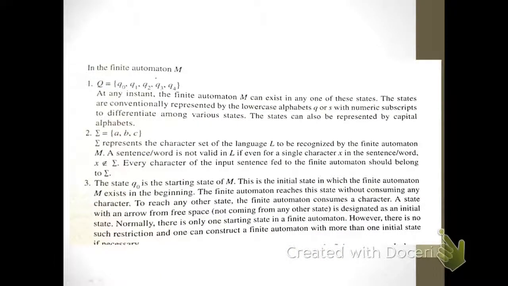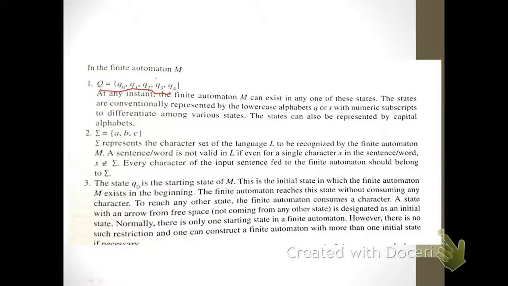Now in the finite automata M, Q is the finite set of states, and at any instant the finite automata M can exist in any one of the states. The states are conventionally represented by the lowercase alphabets Q or S with numeric subscripts to differentiate among various states. The states can also be represented by capital letters.